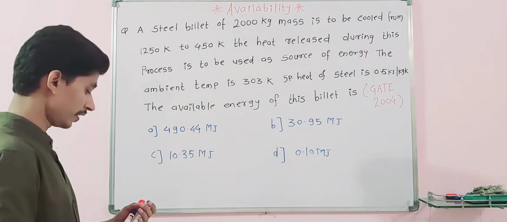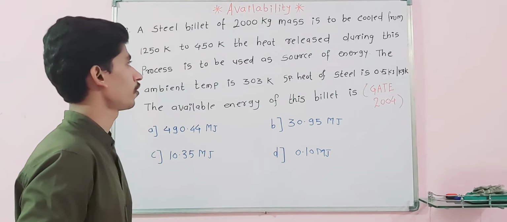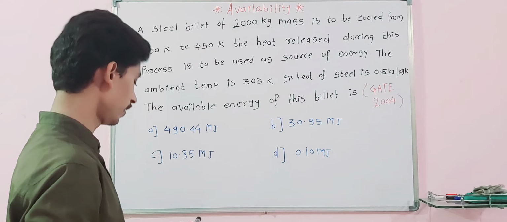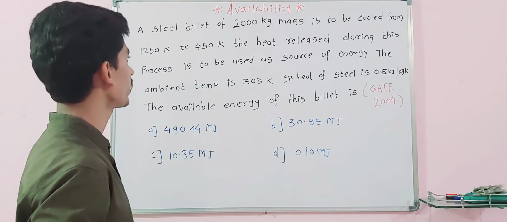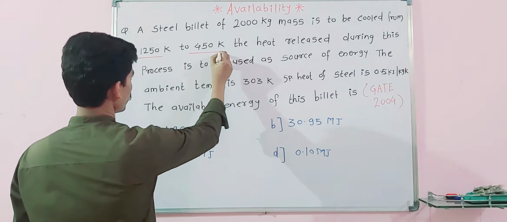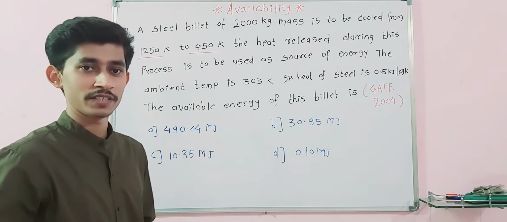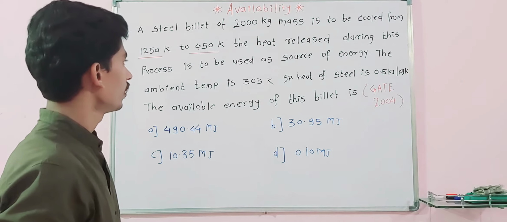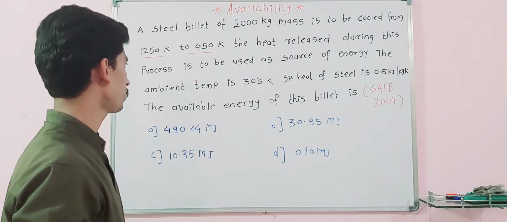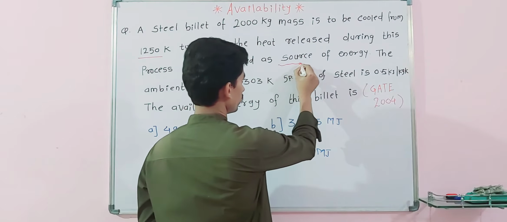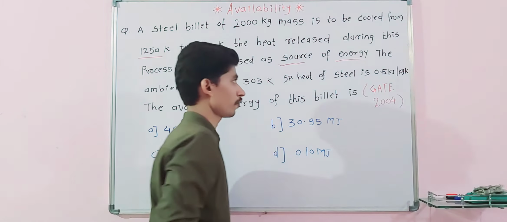A steel billet of 2000 kg of mass is to be cooled from 1250 Kelvin to 450 Kelvin. So the steel billet is going to be cooled from the initial temperature to the final temperature. Both temperatures are given. The heat released during this process is used as a source of energy.